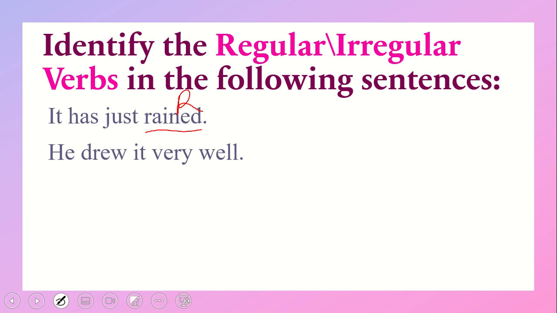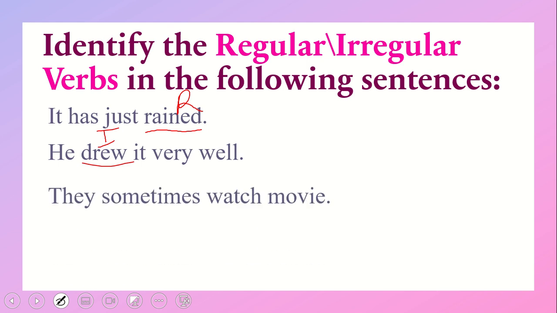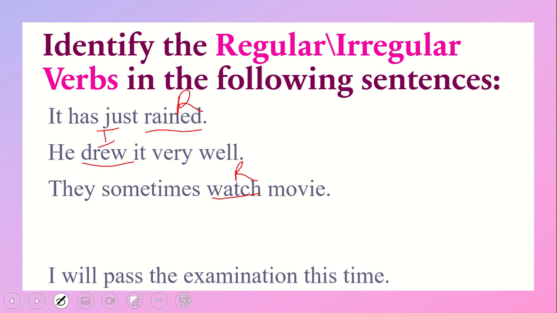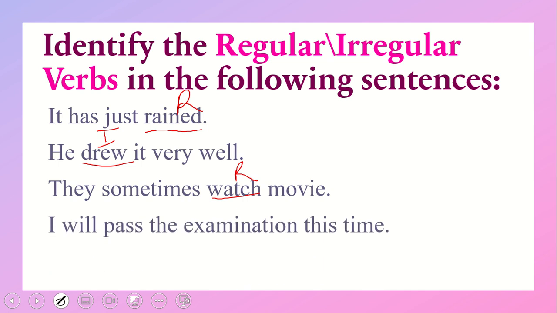He drew it very well. Drew is the second form of draw. So just analyze that draw, drew and drawn are all three new words of the one main word. So this drew is an irregular verb because it is changing its entire word structure. They sometimes watch movies. This watch is a regular verb because when you convert it into second or third form, it would be watch, watched, watched. I will pass the examination this time. This pass is a regular verb because pass, passed, passed.